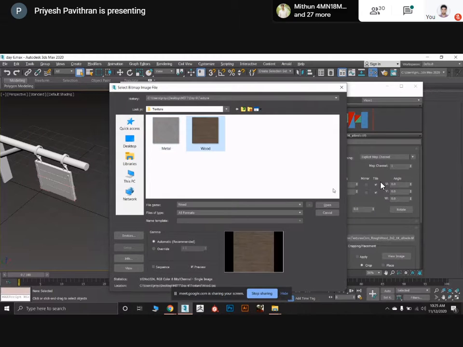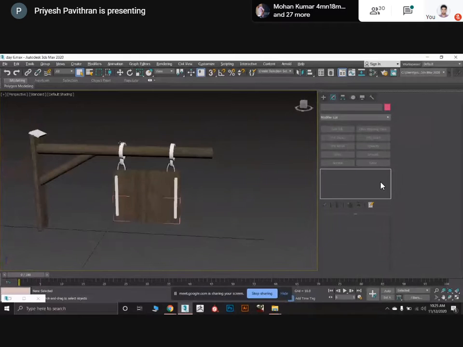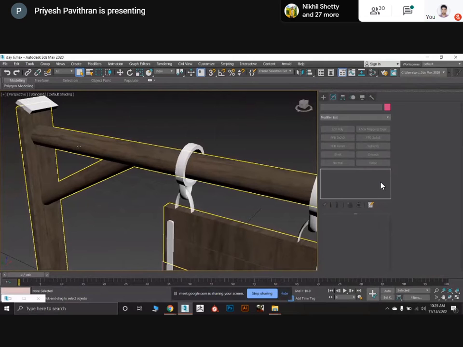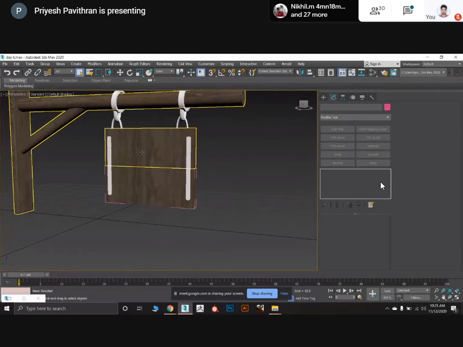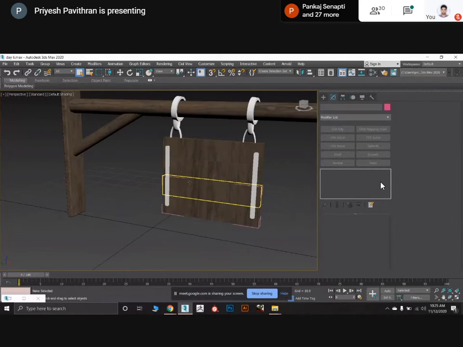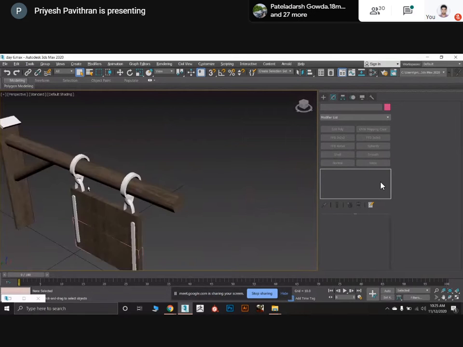I will select wood, open. Now the wooden texture is applied here. So this part is looking good. This also, and this part you have to rotate. This part you have to rotate. And still here, this part looks good.